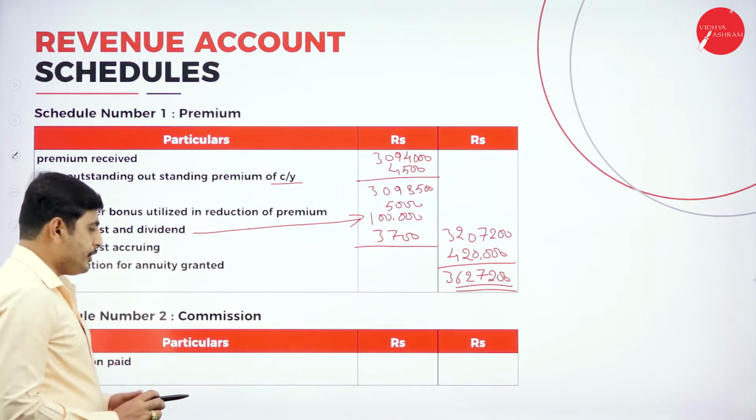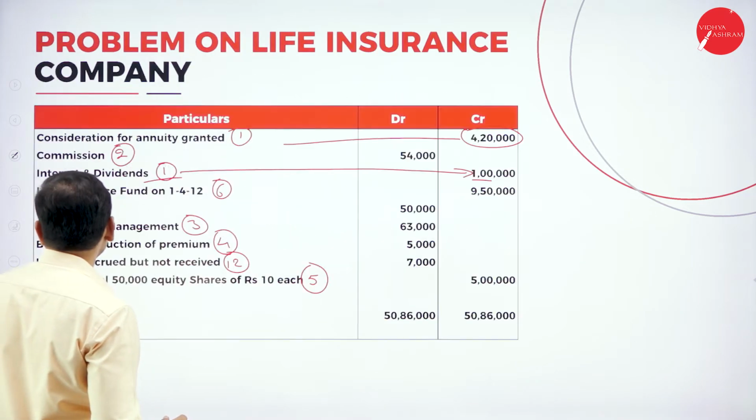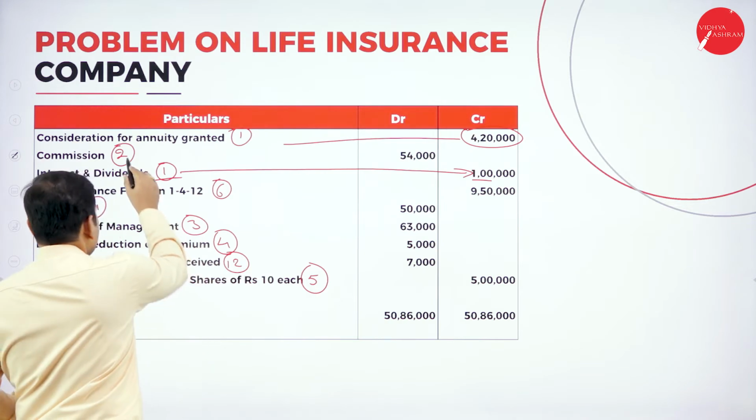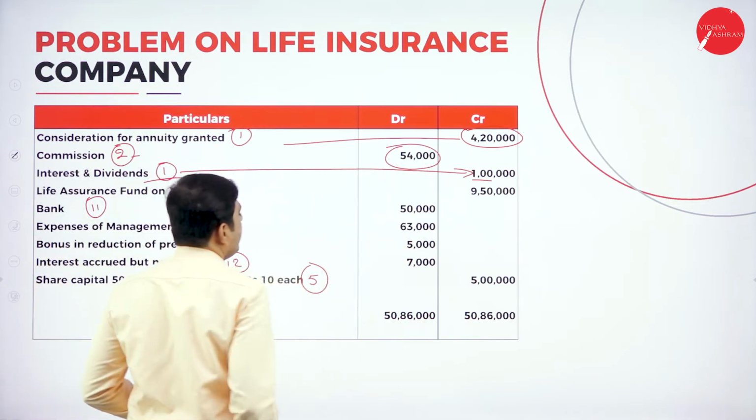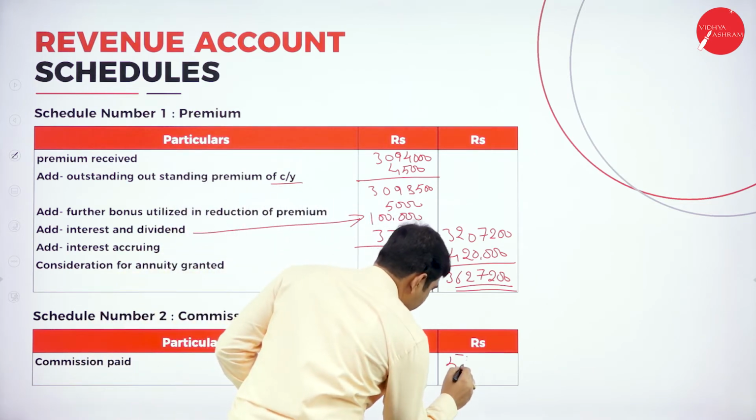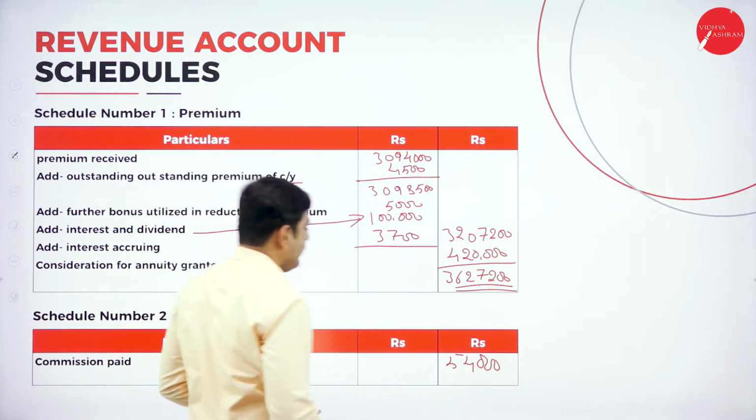Next, coming to the commission. So, we have only one item, commission paid here. Commission paid, schedule number 2, is 54,000. So, let's write 54,000, the only one item we are having.